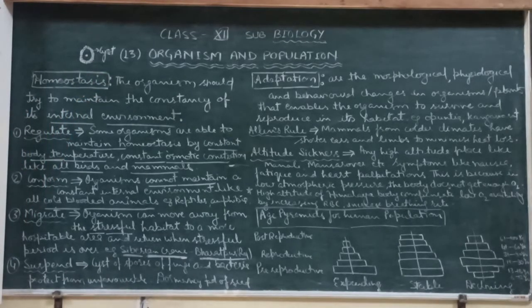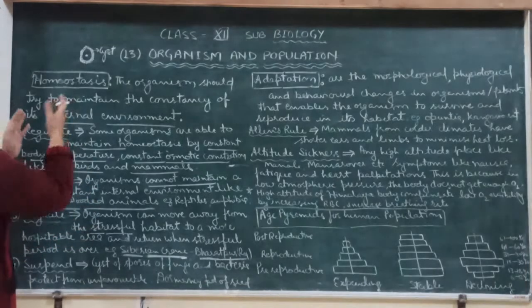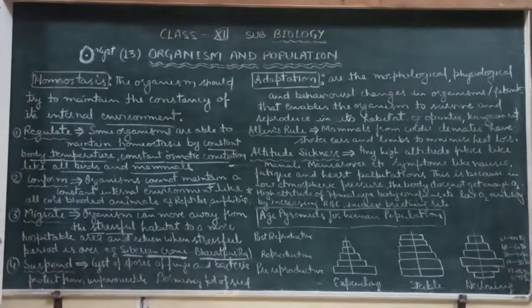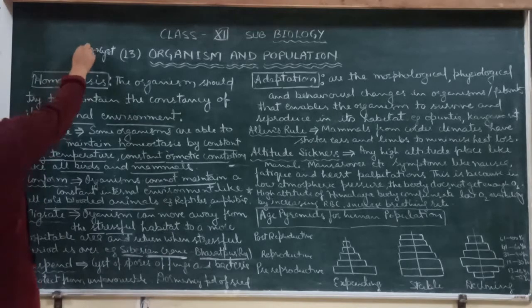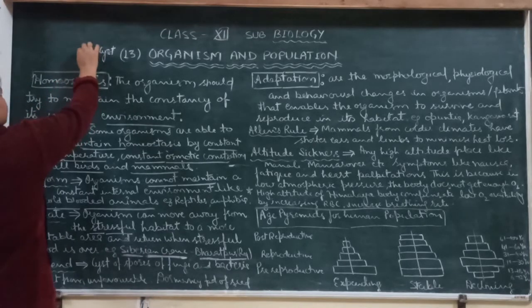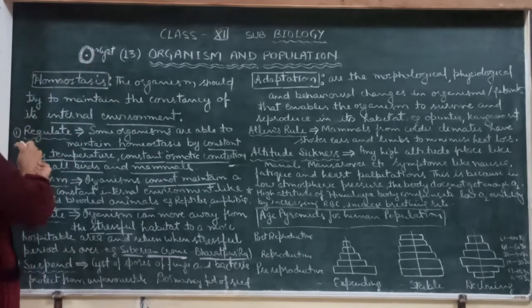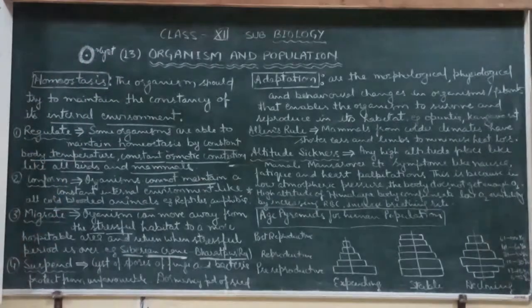So it is the suspended form. Bacteria also make a cyst, which is a protective covering, and it protects the spores of bacteria and fungi also in unfavorable conditions.